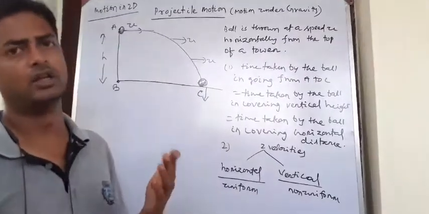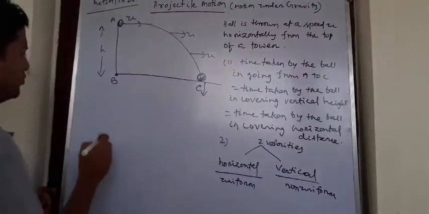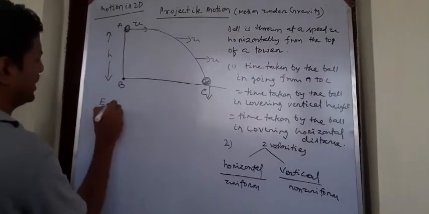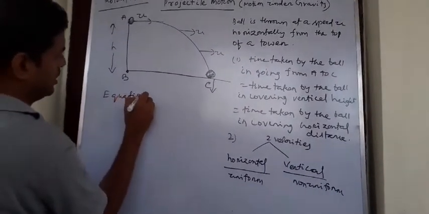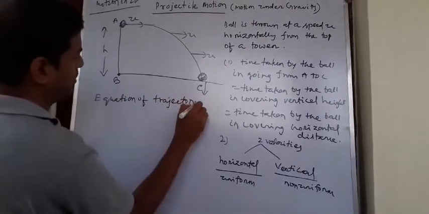I'll find instantaneous velocity at any position. So now I'll move to the very famous equation, that is the equation of trajectory. This is very, very important. It is also important in solving problems.